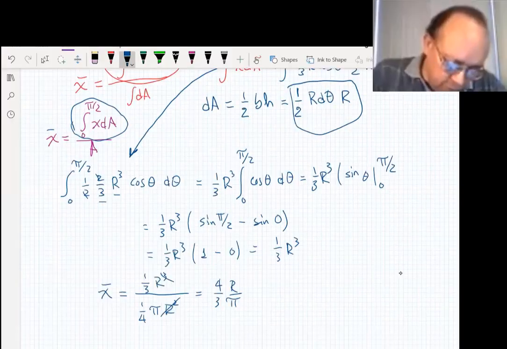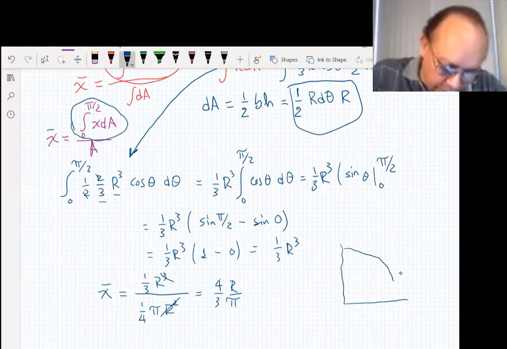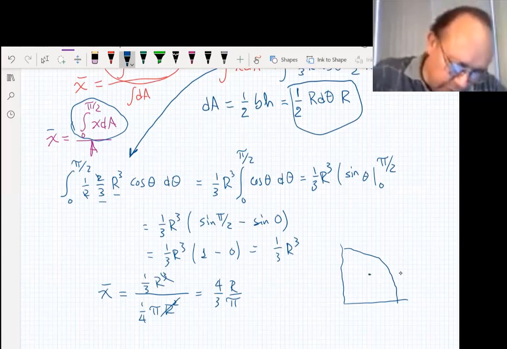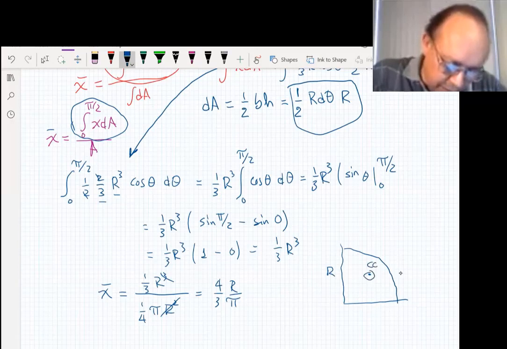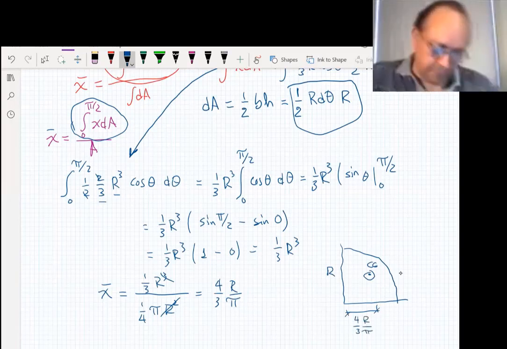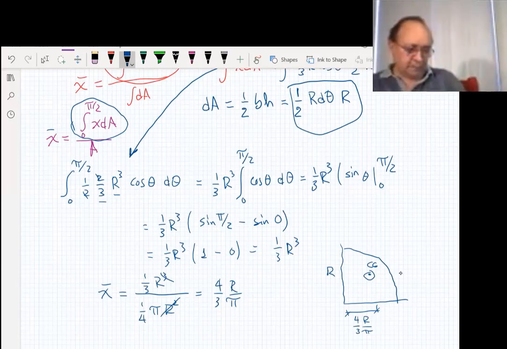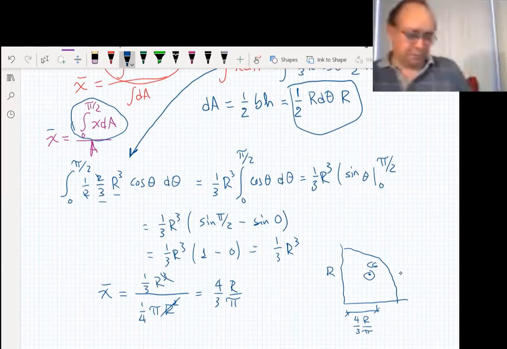So now we know that whenever you have a quarter of a circle like here, with radius r, the center of gravity is located at a distance equal to 4/3 r over pi. Okay, that's another figure that we have.